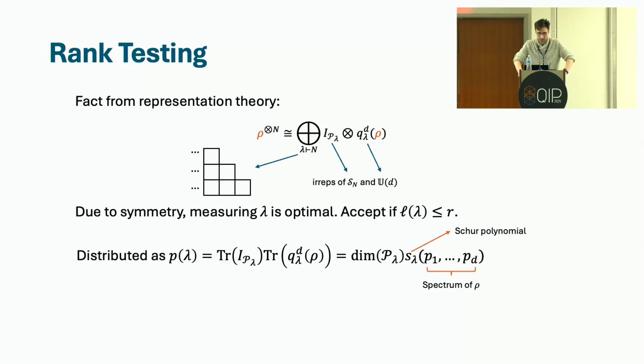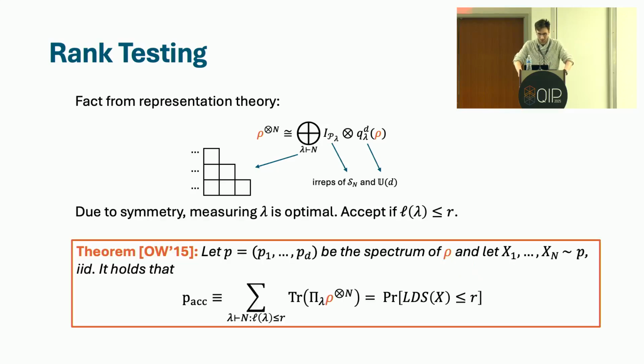And in order to understand how well the rank test performs and quantify its performance, we'll want to understand the distribution over lambdas, which you can write like this. It's proportional to the lambda Schur polynomial evaluated on the spectrum of rho. And unless you're already familiar with the theory of symmetric functions, this might look like we've replaced one opaque-looking expression on the left with another opaque-looking expression on the right.